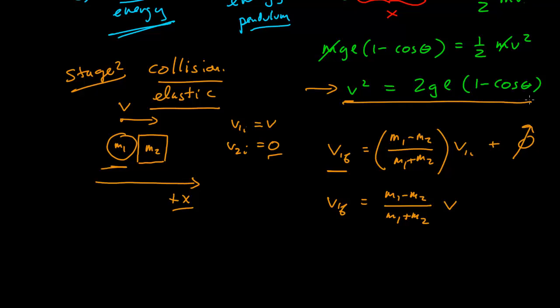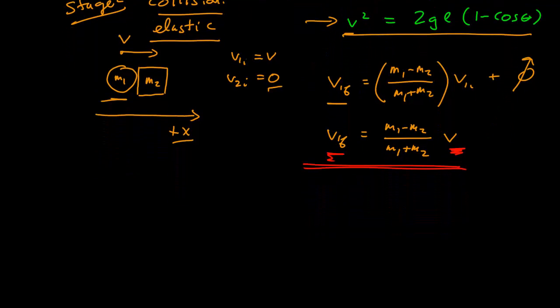It's the velocity we found for the pendulum from stage 1. Okay, so that gives us a relationship between the velocity initially of the pendulum right before the collision to the velocity of the pendulum right after the collision.